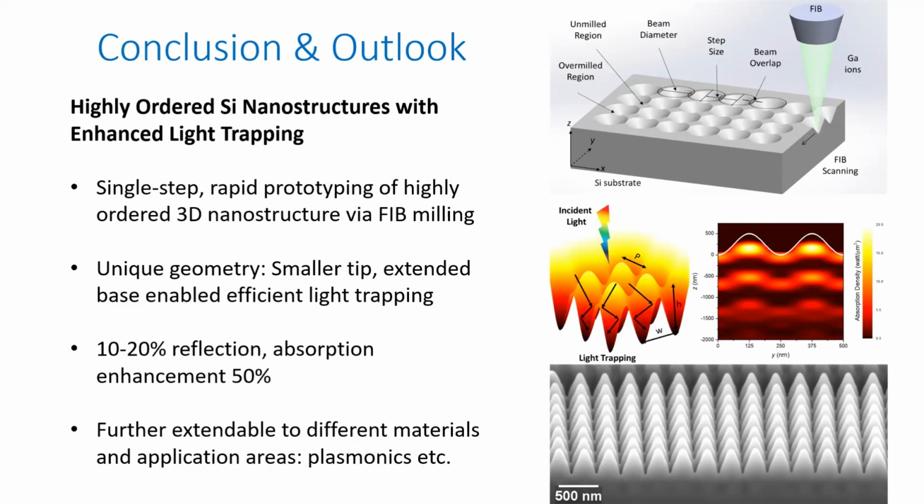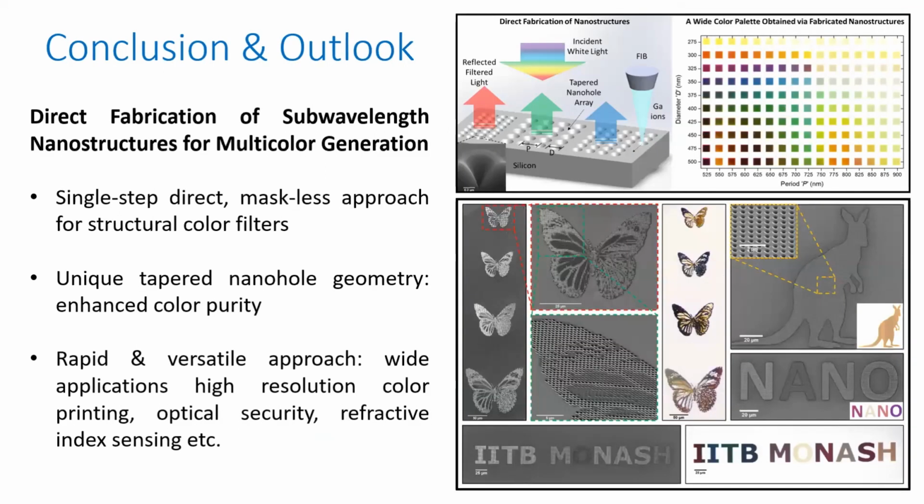Then we further tried the focused ion beam direct fabrication method for curved filters, and again we were able to achieve a very high DPI color resolution. This method is further extendable to different optical applications such as optical security and refractive index sensing that I just mentioned before.